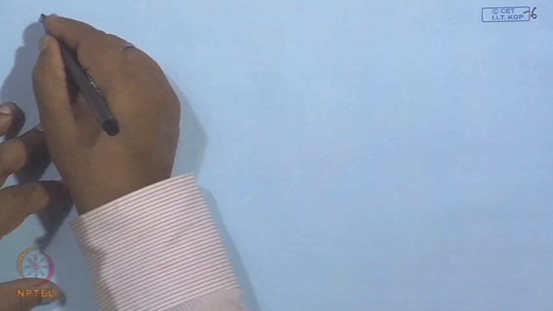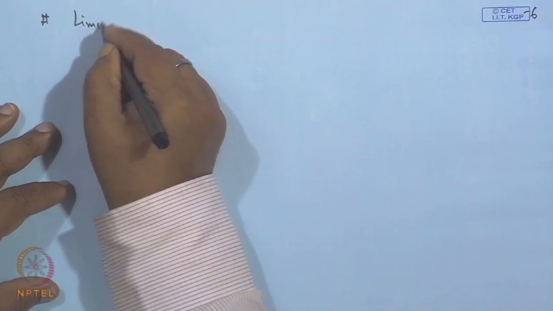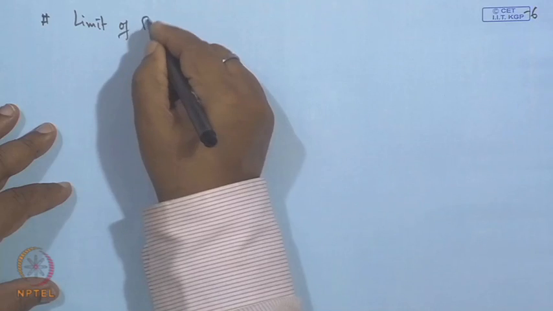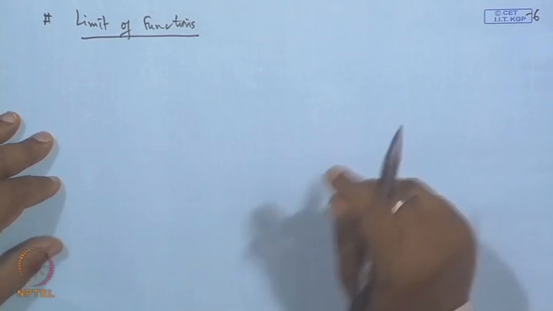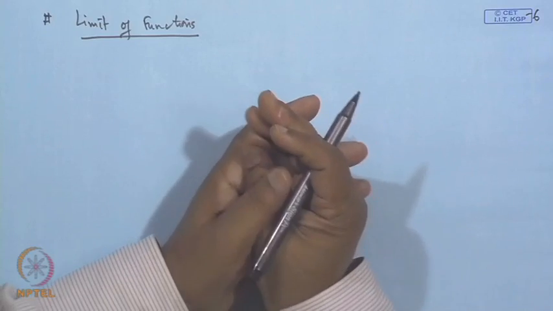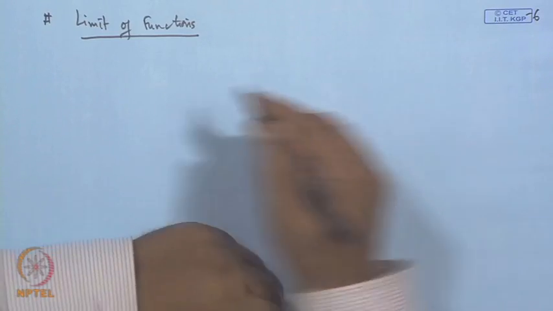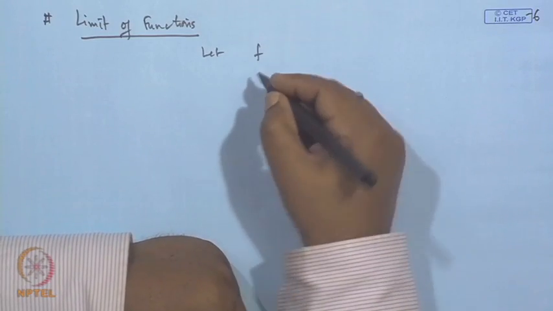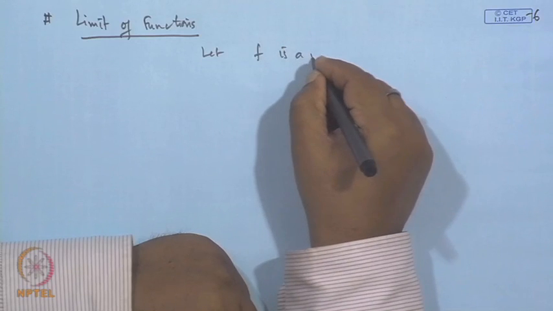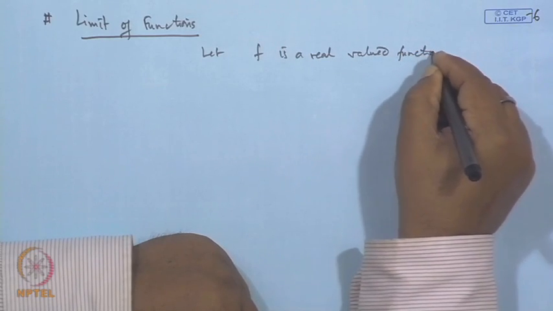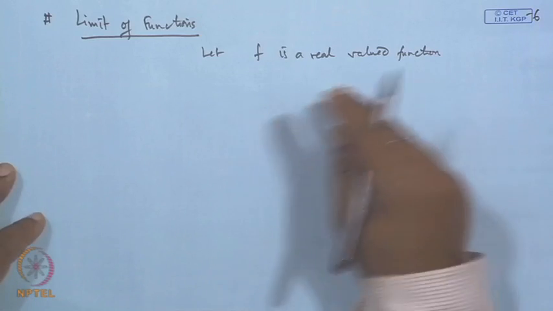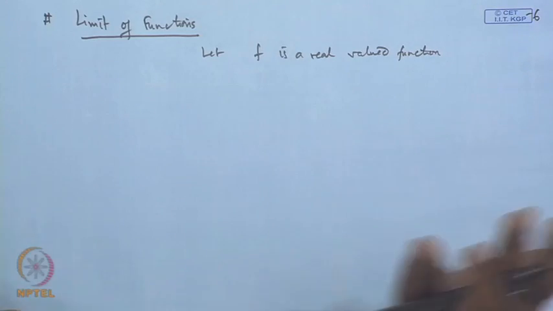So, next topic: limit of functions. First, what is the idea of this? Suppose f is a real valued function, that is f(x) where x belongs to A, a subset of R, and f(x) is also real.